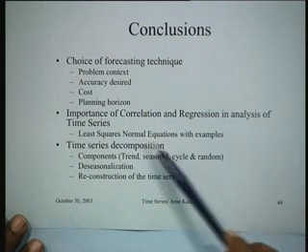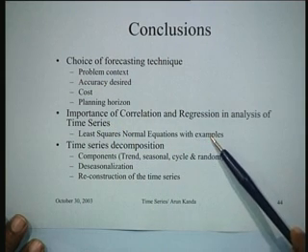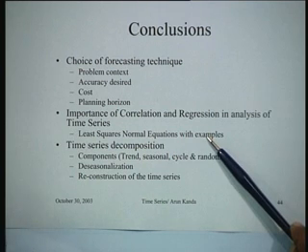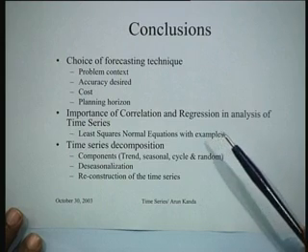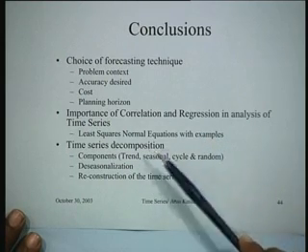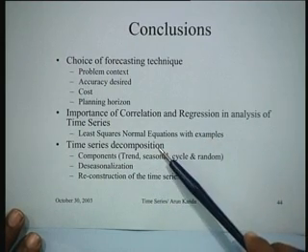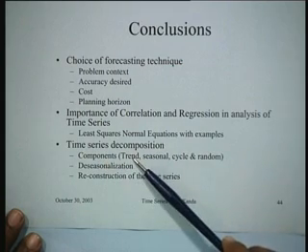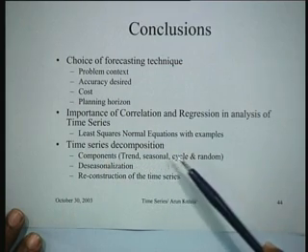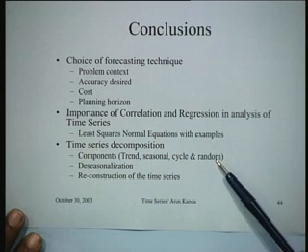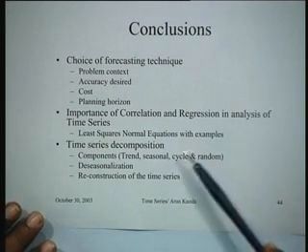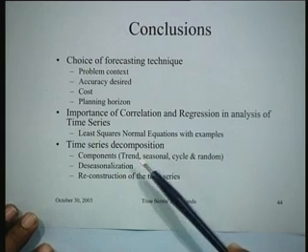The least squares normal equations with examples were illustrated so that you know how to estimate the parameters, which is the basic operation required in regression. And then we talked about time series decomposition, where the various components of the time series like the trend, the seasonality, the cycle and the randomness were identified and considered separately, and then from this you could build the whole thing.